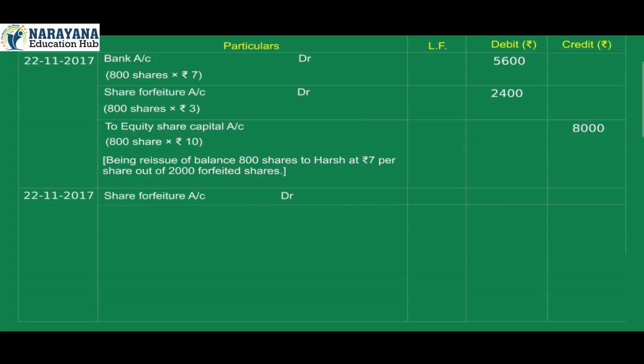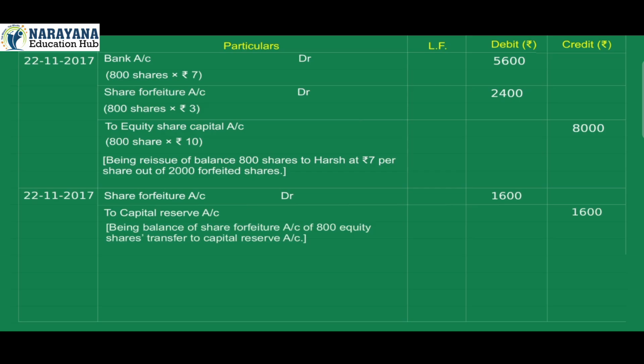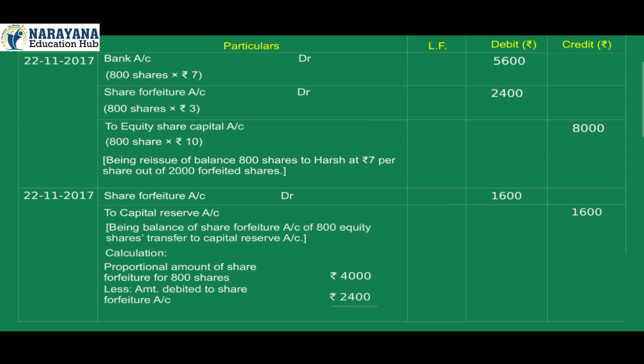22 November 2017. Share forfeiture account debit 1,600 to capital reserve account credit 1,600, being balance of share forfeiture account of 800 equity shares transferred to capital reserve account. Calculation: proportional amount of share forfeiture for 800 shares, rupees 4,000, less amount debited to share forfeiture account, rupees 2,400, capital reserve account rupees 1,600.